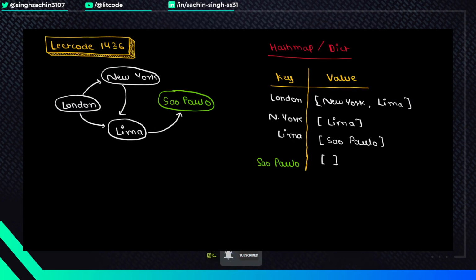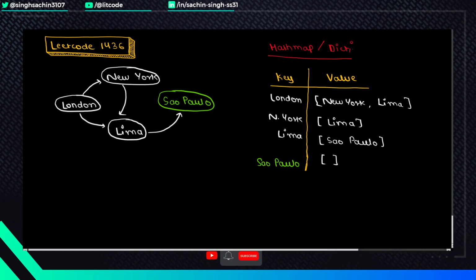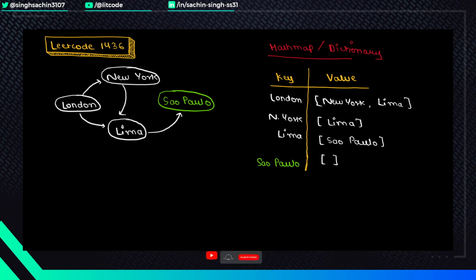So what I'm gonna do is use a hash map, or you can call it a dictionary, to solve this question. For example, let's say this is an array graph which we have received in the question, in which we have an outgoing edge. This is an outgoing edge, right?